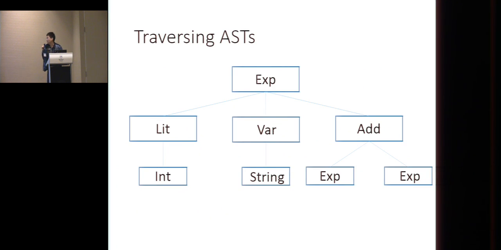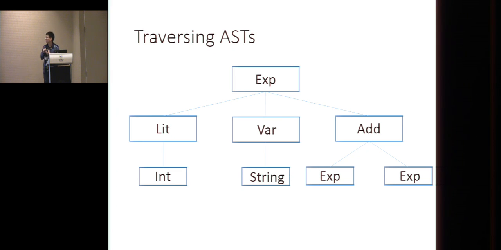Here is a simple example, an arithmetic expression. This is the data structure of this example. We have the expression, and there are 3 data variants: literals with an integer as the input, variables with a string as the input, and also the addition of two subnodes, two smaller expressions. Usually we need to deal with some operations, and we need to